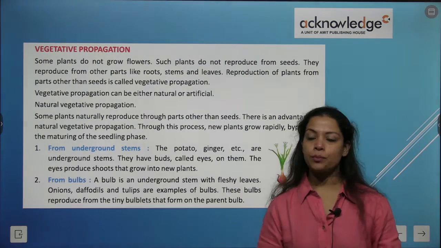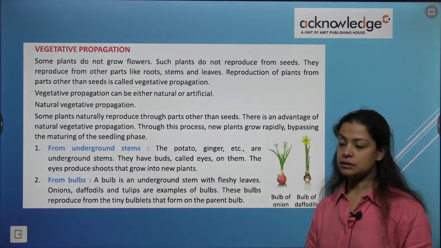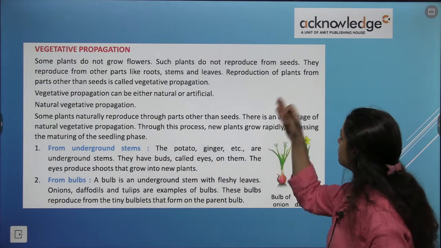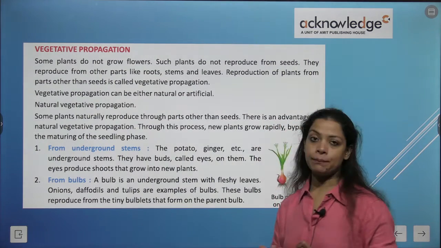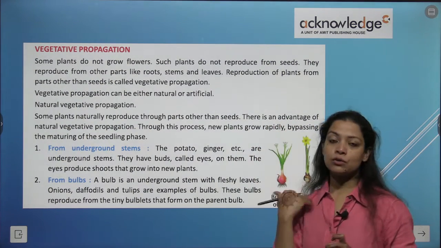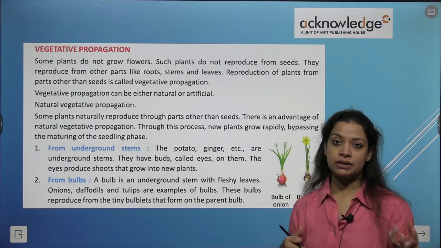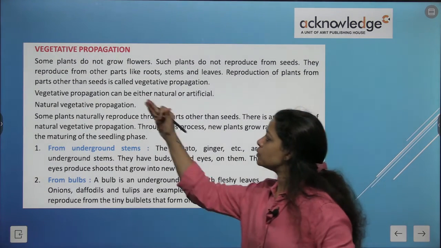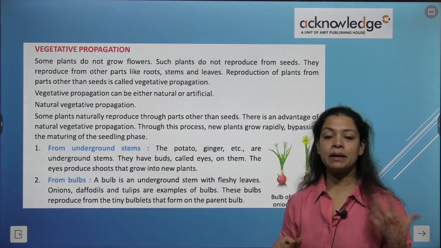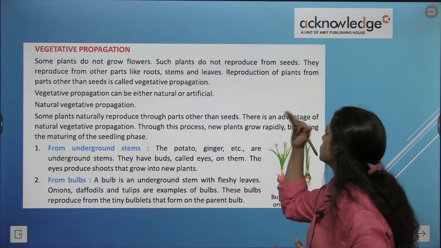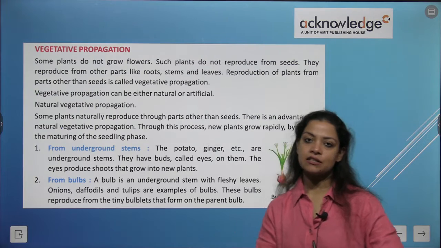Now vegetative propagation, what is that? Some plants do not grow flowers. Such plants do not reproduce from seeds. So some plants don't grow flowers, and such plants do not reproduce with the help of seeds. They reproduce from other parts like their roots, stems, and leaves. How? Reproduction of plants from parts other than seed is called vegetative propagation.